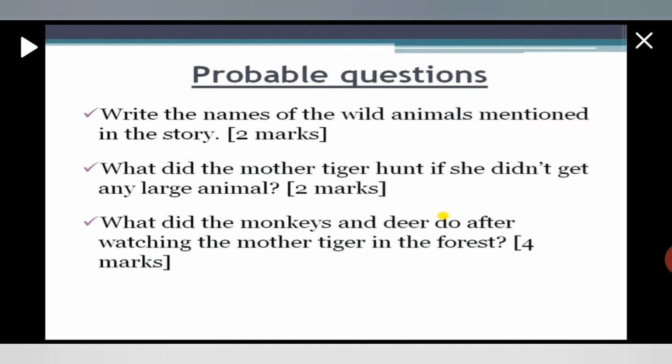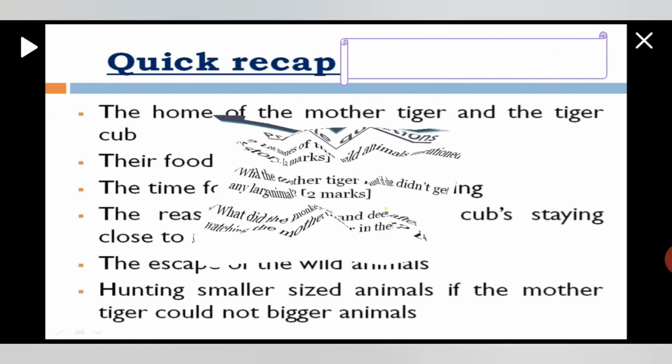Okay. And what did the mother tiger hunt if she didn't get any large animal? She hunted for small animals, right? For the peasants, the frog, fish. Okay. And what did the monkeys and deer do after watching the mother tiger in the forest? They make sounds and they give warnings to the other animals. Okay. Now let's see next.